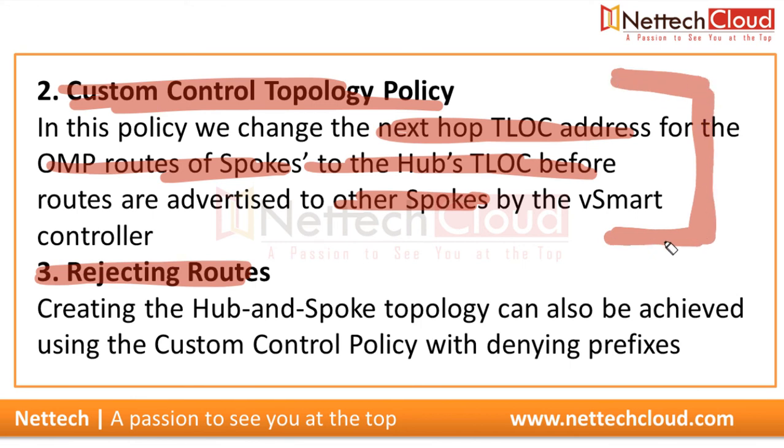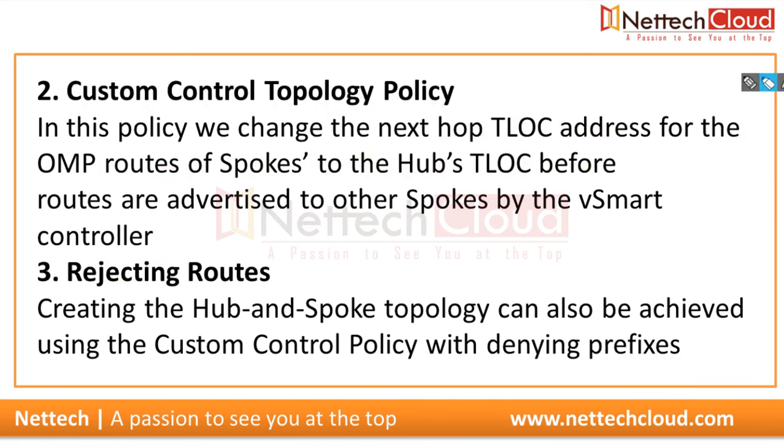In this policy, we change the next hop TLOC address for the OMP routes of spokes to the hub's TLOC before the routes are advertised to other spokes. Understood? And the default route is not required. You must make a note of it. In a custom control topology policy in which we change the next hop TLOC address, a default route is not required. If we create a custom control topology policy just to reject routes for route filtering, then yes, a default route is required.